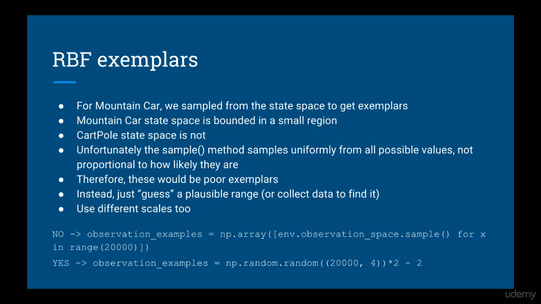That means these samples would make poor exemplars. Instead, what we need to do is guess what the plausible ranges are. Or if you wanted to get really fancy, you could play a few thousand episodes and sample from those values. Because this state space is different, you'll also want different scales for your RBF kernels too. I'd encourage you to test them out for yourself before you look at any of my code.